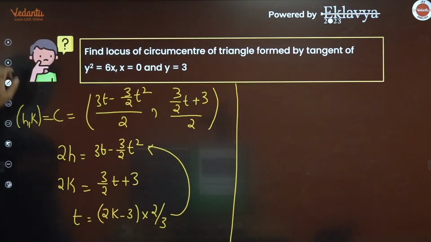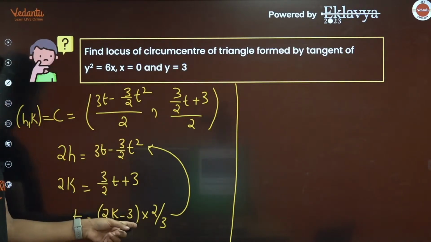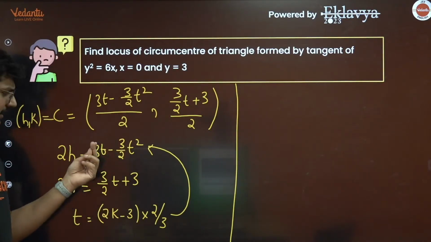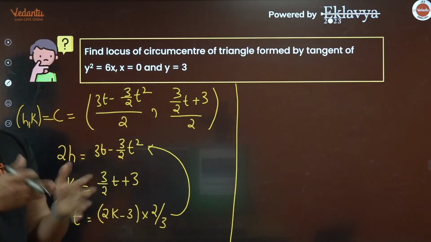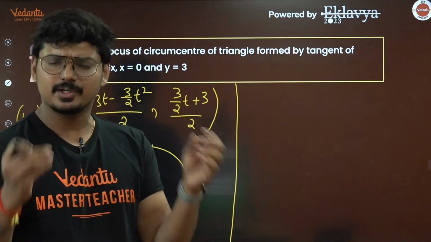Now, how do you get this one? Again, I'm telling you, from these two equations, you got t here, right? Use this in this. The t will get eliminated. You get a locus, which is in terms of h and k. Replace h by x, k by y, you get the answer.